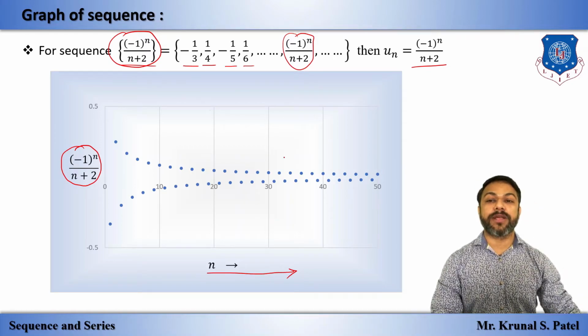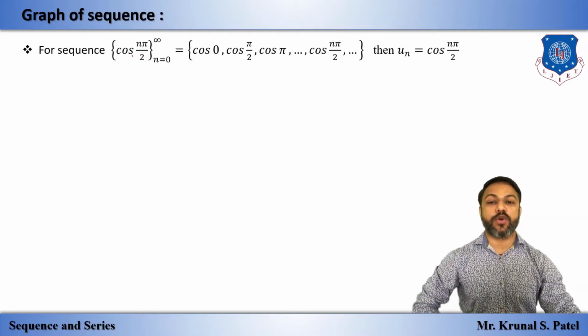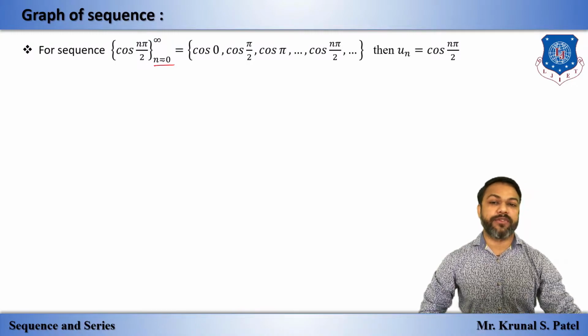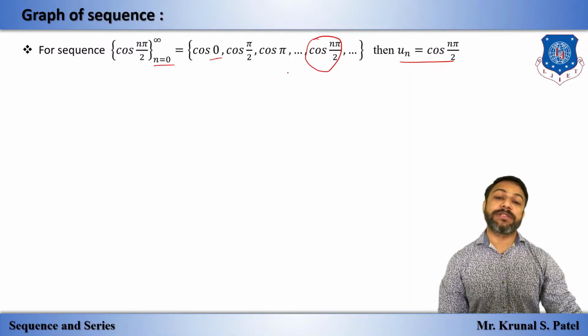In a similar way, we have one more graph. The sequence is given by cos(nπ/2), with n running from 0 to infinity. If we put n equal to 0, then 1, then 2, then 3, this is our nth term, so we write down u_n. And what is the graph of this?